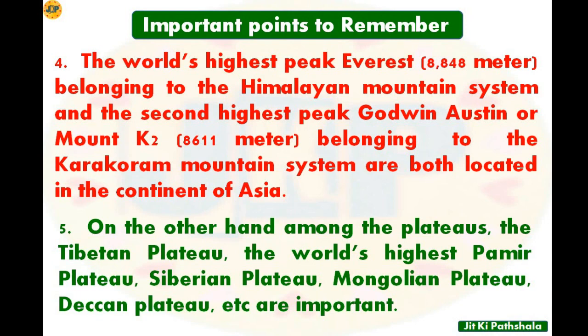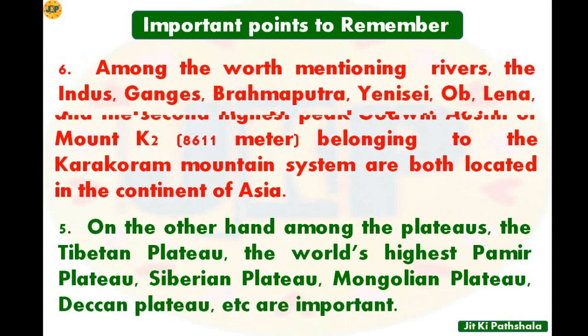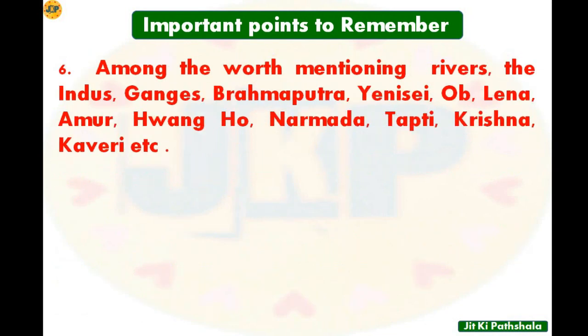You should remember these points, because if it comes to writing something about Asia, you can write these points. So these points are very much important for the exam. Let's see point number 6. Among the worth mentioning rivers, that means among the important rivers of Asia, the Indus, Ganges, Brahmaputra, Yenisei, Ob, Lena, Amur, Hwang Ho, Narmada, Tapti, Krishna, Kaveri, etc. are important. So these are some of the important rivers of Asia.